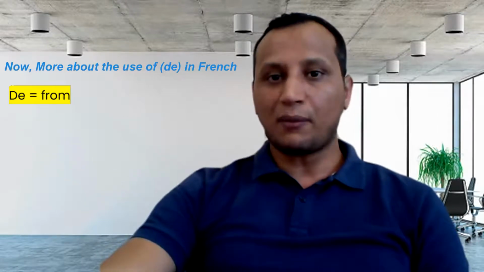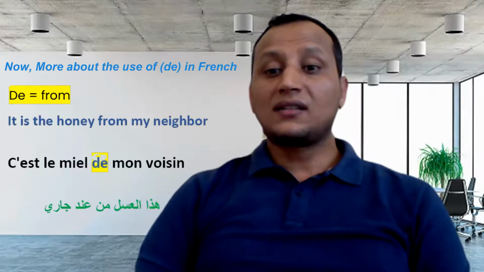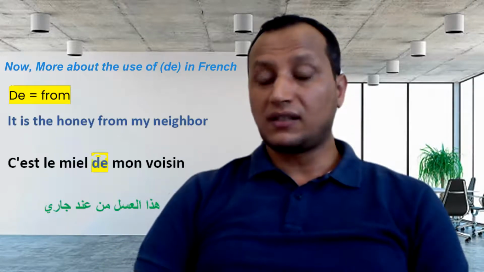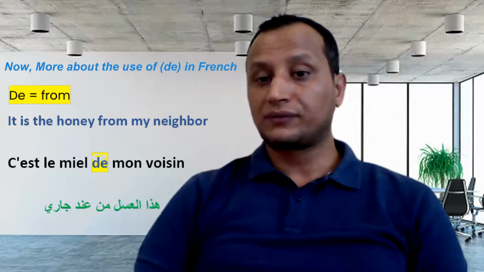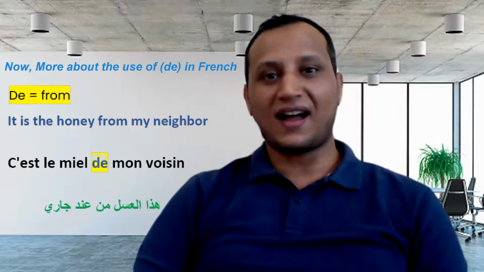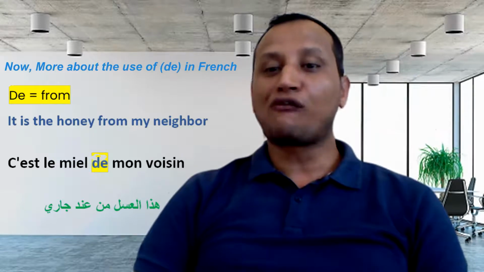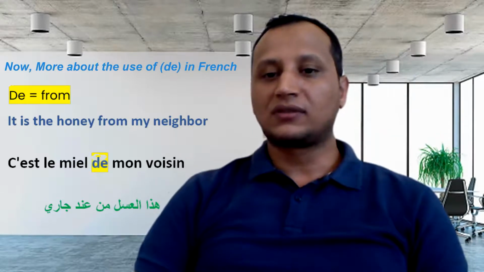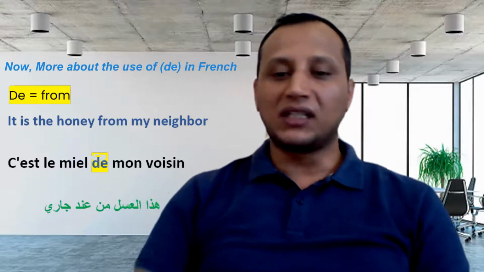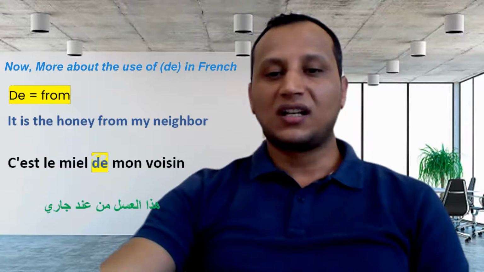Let's take another example. It is the honey from Naples. From here, we translate it in French as de. C'est le miel. Again, the honey, le miel de mon voisin, my neighbor. Mon voisin, هذا العسل من عند جاري.